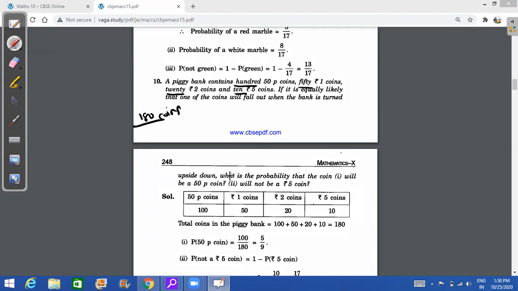Out of which now the question is, it will be a 50 paise. Now, how many 50 paise coins are there? We have 100 50 paise coins. So what is favorable outcome for you that the 50 paise coin comes? There are 100. So probability of getting a 50 paise coin will be 100 out of the total we had counted, 180. So 100 by 180, 0, 0 cancels, we get 5 by 9.